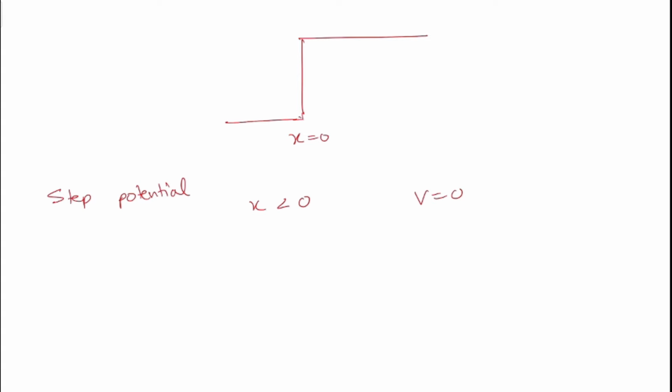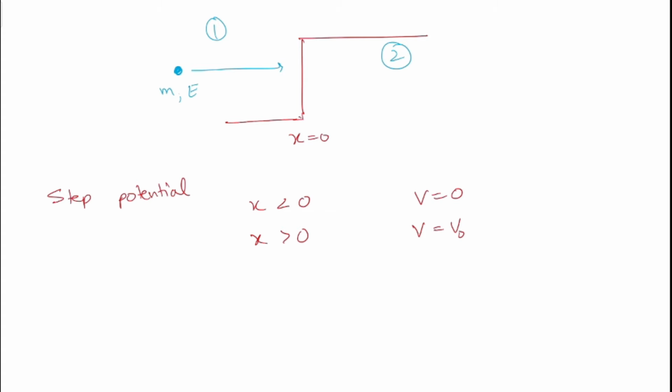So first consider a step potential. Here it is x equal to 0. For x less than 0, V equal to 0. For x greater than 0, V equal to V naught. So this is our step potential form. Now consider a beam of particles, say of mass m and energy E, incident on it. We are going to study this case. Consider this region as 1 and this region as 2.